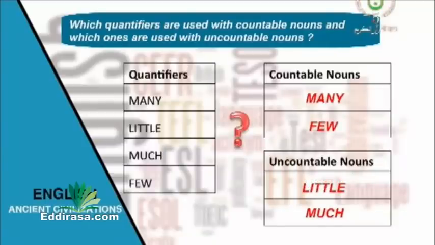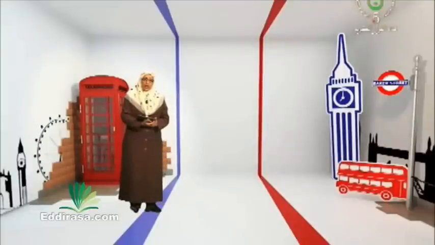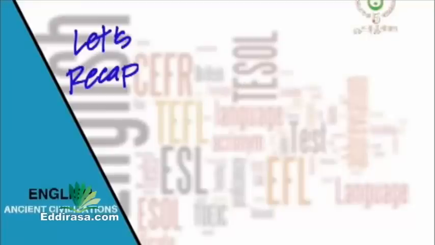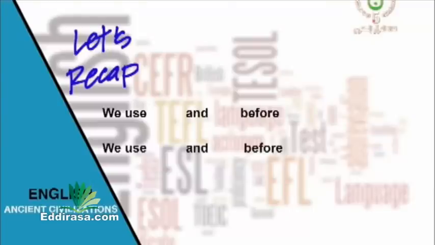Right. Let's move now to the recapitulation. Complete these two sentences to get the rules. We use blank and blank before blank, and we use blank and blank before blank.